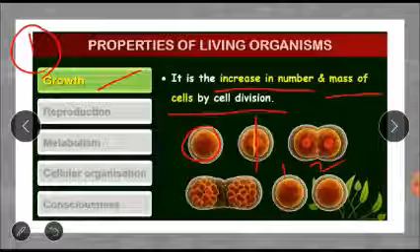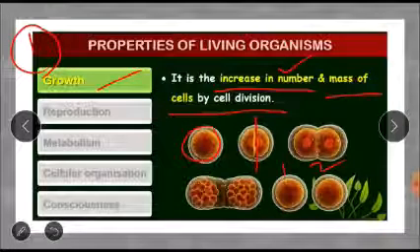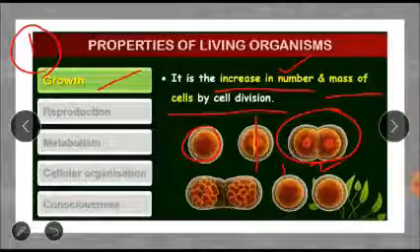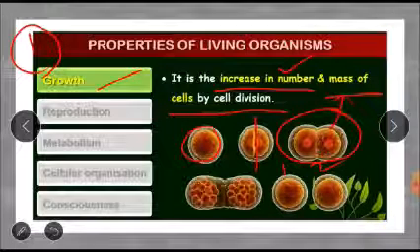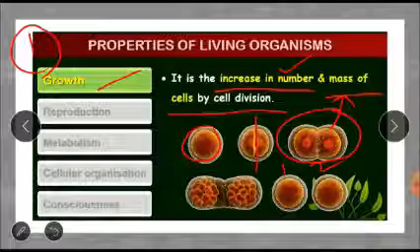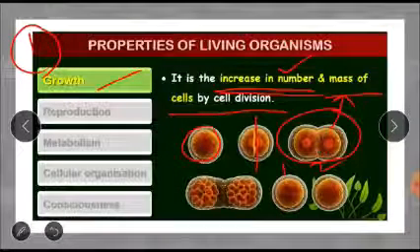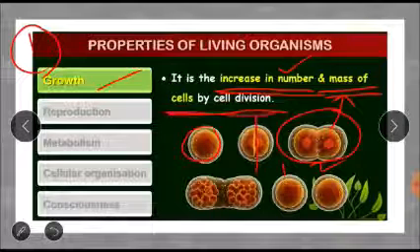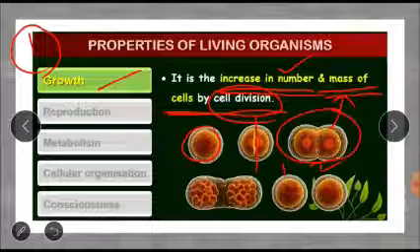So when a cell is dividing, it increases in number. When it is increasing in number, automatically it is also increasing in weight. So this weight is nothing but the mass. So whenever there is an increase in number and increase of the mass by cell division, it is going to be called growth.